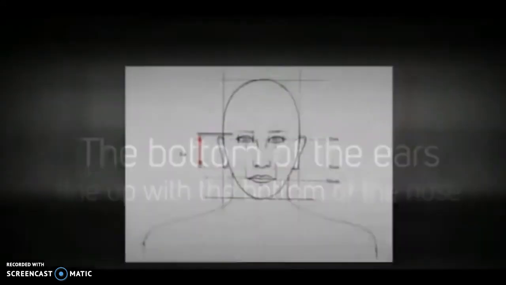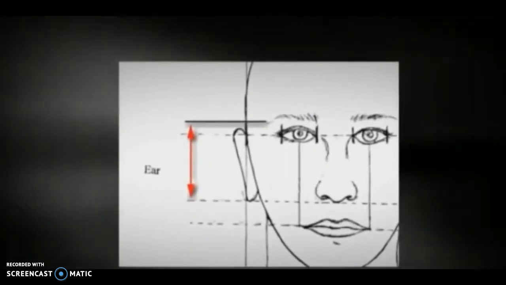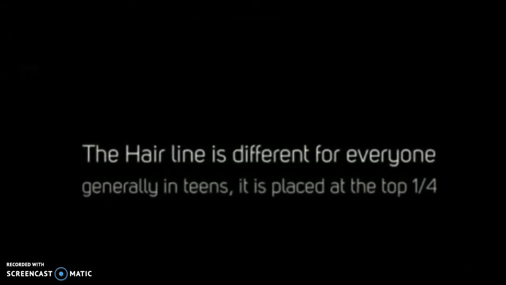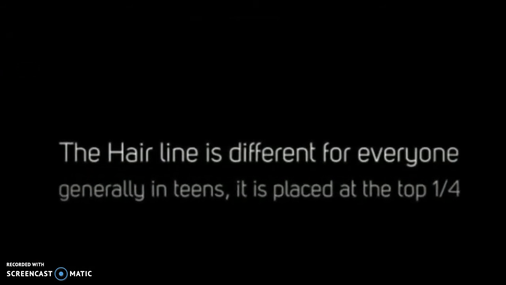The tops of the ears line up with the tip of the eyebrow. The bottom of the ears line up with the bottom of the nose. The hairline is different for everyone. Generally in teens, it is placed at the top 1/4.